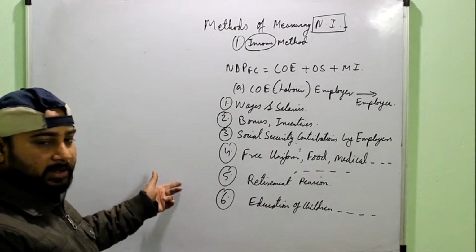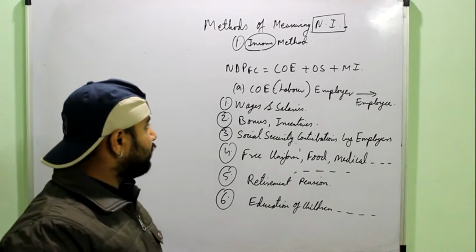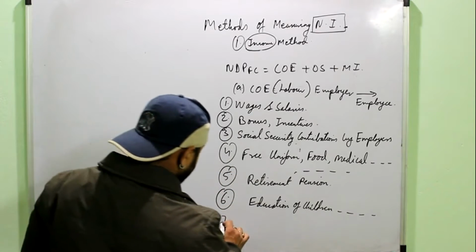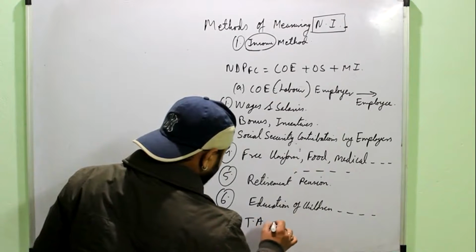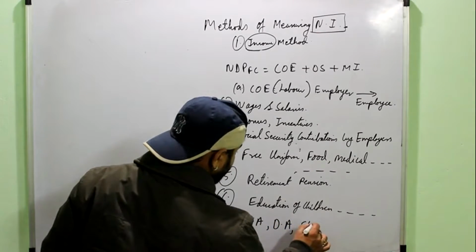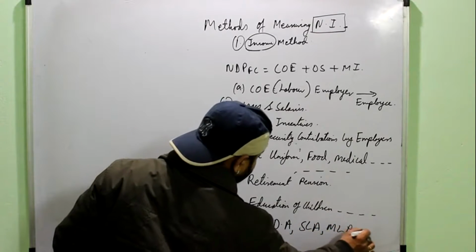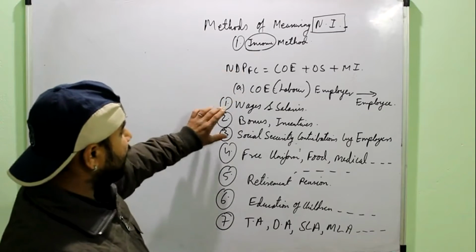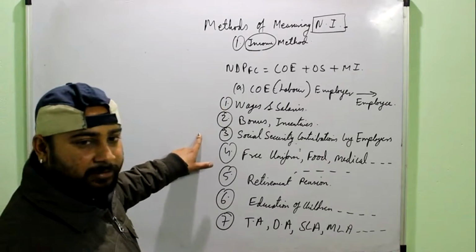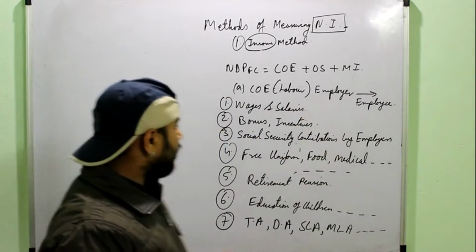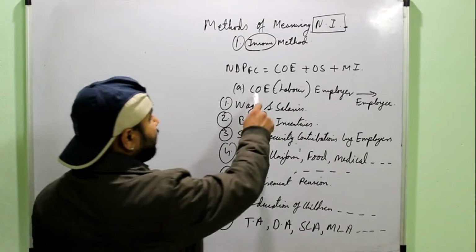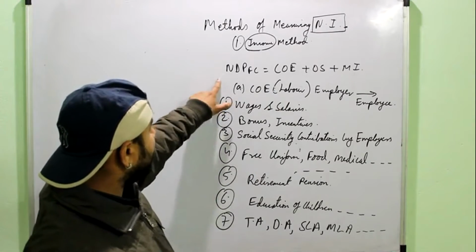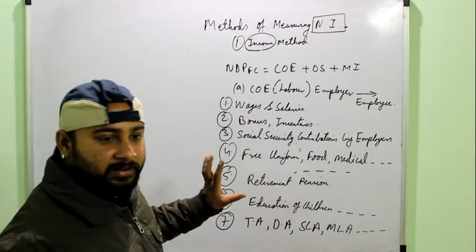everything because many employers may be giving the money, or you can say the compensation, in various kinds. One could be TA, DA, travelling allowance, DNS allowance, sick leave allowance, medical leave allowance, any other allowance given to the employee by the employer. COE broadly will contain all the money which has been received by anyone by providing his labor. And in a numerical, either COE would be given to you directly, okay, and if it is given directly you are lucky enough. If it is not directly given, then anything out of these would be given to you.